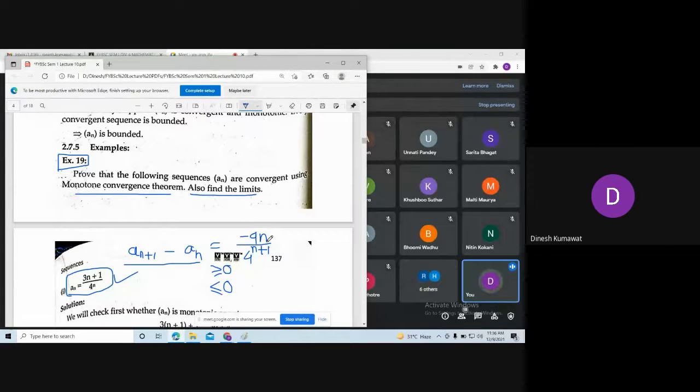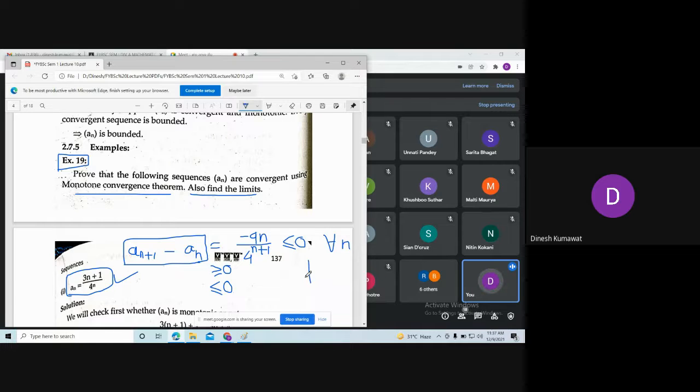So 4 to the power n plus 1 is anyway positive, n is also positive, 9 is also positive, and we are multiplying this fraction by a negative number. So this is less than or equal to 0. So what do you conclude, whether it is monotonically increasing or decreasing? Decreasing. So this is a monotonically decreasing sequence, and remember this is true for all n.